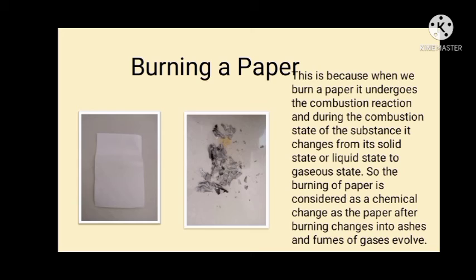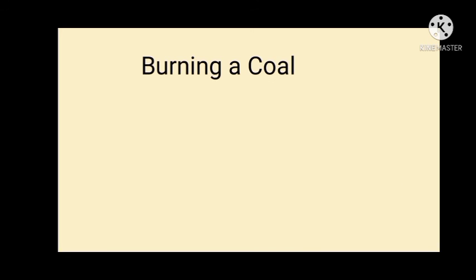This is because when we burn a paper, it undergoes a combustion reaction, and during combustion the substance changes from its solid or liquid state to a gaseous state. So the burning of paper is considered a chemical change, as the paper after burning changes into ashes and fumes of gases evolve.